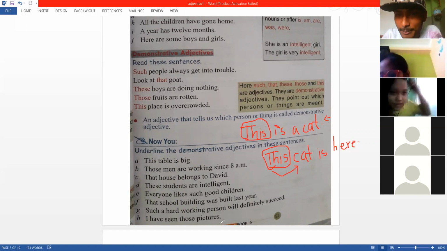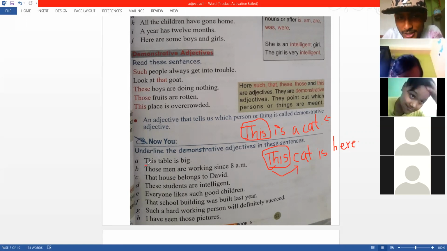In all these examples, you can see the demonstrative adjective is talking about some noun that is next to it. This table, those men, that house, these students, such good.